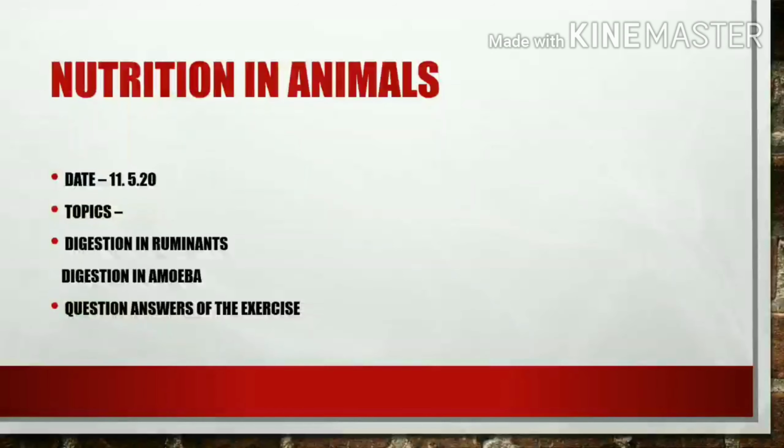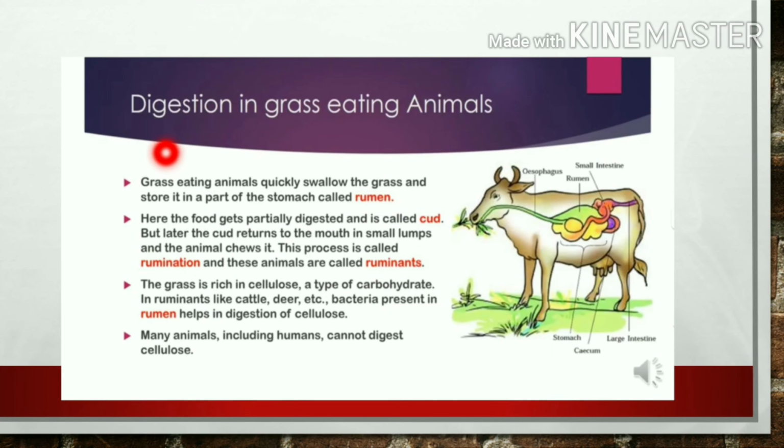Morning students. So today's topic is the last topic of this chapter, that is digestion in ruminants and digestion in amoeba, and also I'll provide you the question answer of this exercise. Today we are going to discuss the digestion in grass eating animals.